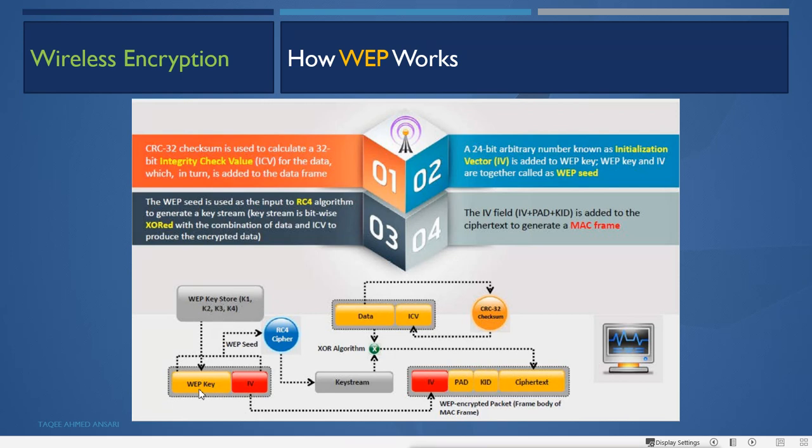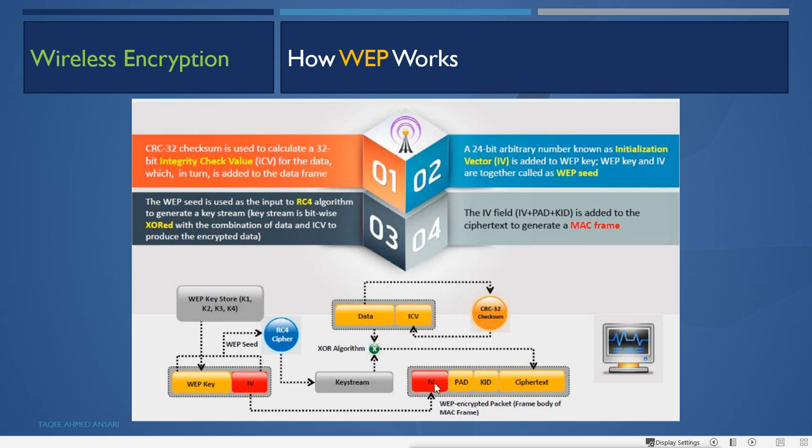It uses the WEP key and IV, and together it is called what? WEP seed. And then it will transfer the seed into the RC4 cipher to do the ciphering, and then it will run that into the key stream to generate the key, XOR algorithm, and then it will put it into the cipher text. But there is one more thing you can see here, the IV which is put here before encrypting, before running through this cipher, it is also sending the same IV with the data.